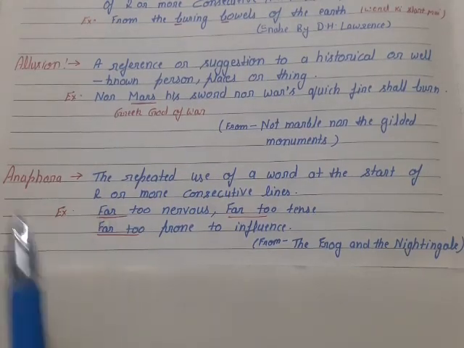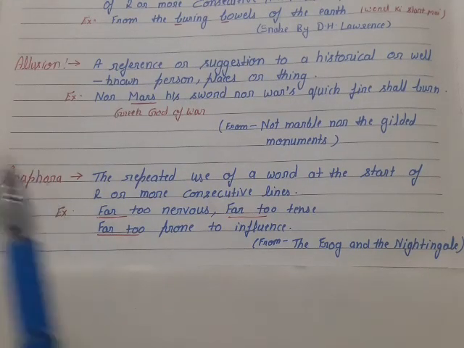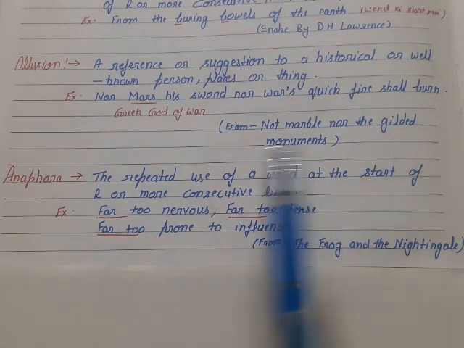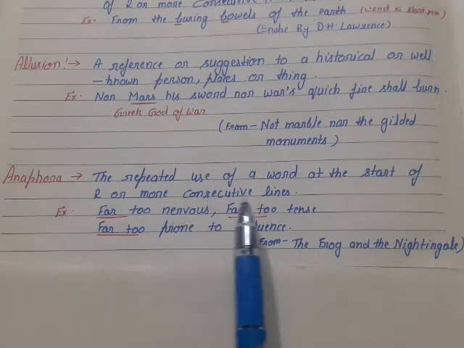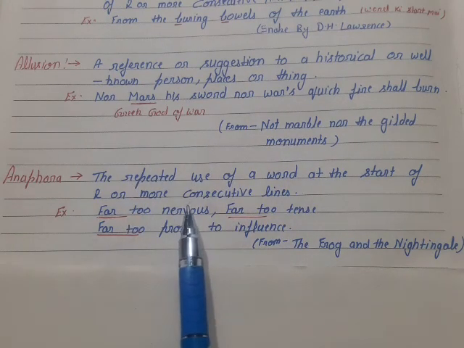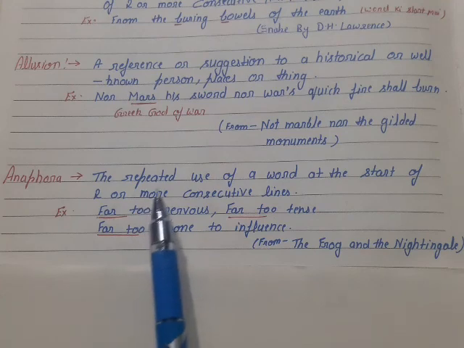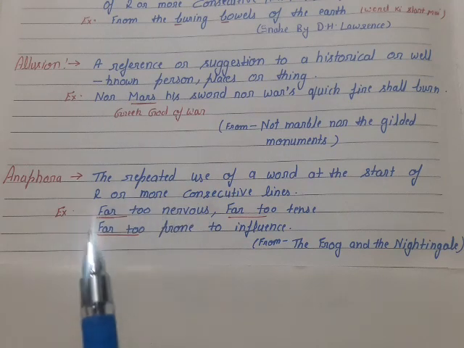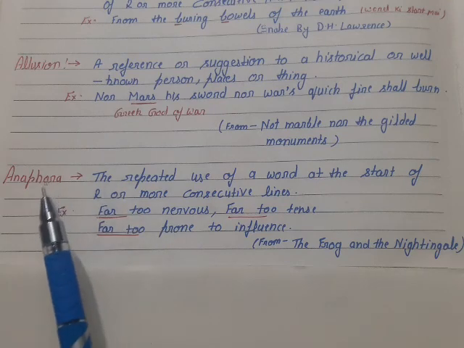Student, our next literary device is anaphora. The repeated use of a word at the start of two or more consecutive lines. It means that in the beginning of two or more consecutive lines, the same word is repeated, and the lines begin with the same word. That is anaphora.